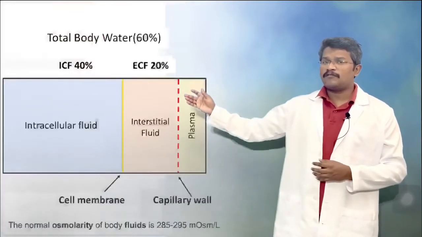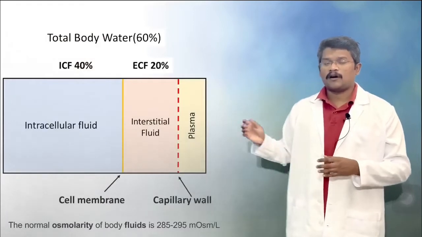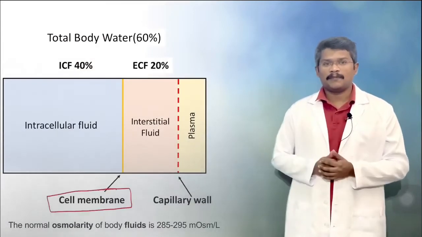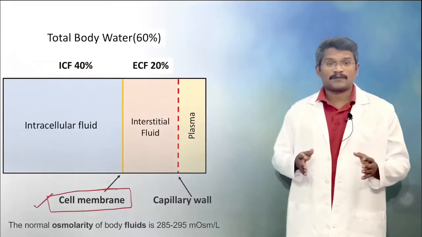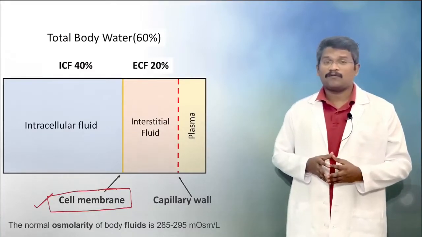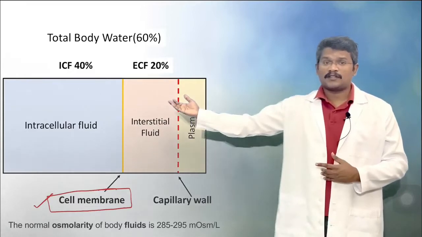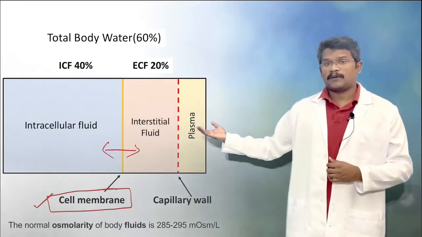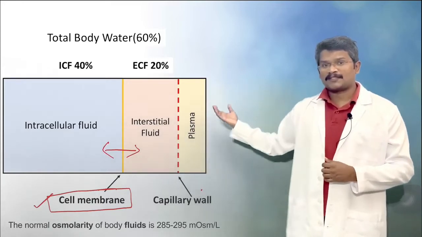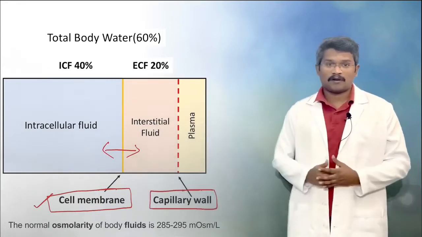The intracellular fluid and the extracellular fluid are separated by the cell membrane. The cell membrane tightly regulates the movement of ions through transporters and ion channels, whereas water freely moves between the intracellular compartment and the extracellular compartment. Within the extracellular compartment, the interstitial fluid and the plasma are separated by the capillary wall.